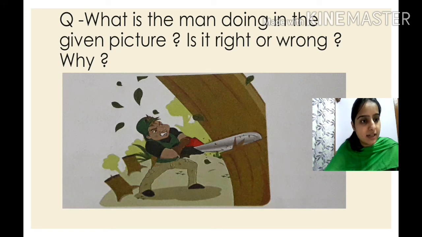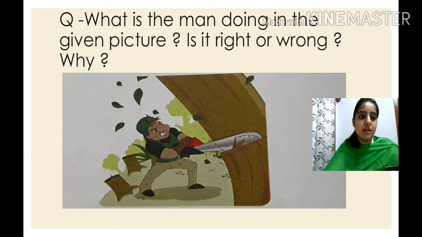Plants take in carbon dioxide to make their food, and release oxygen in this process, and that oxygen we inhale. So there is a balance between oxygen and carbon dioxide. If they cut trees, children, what will happen?